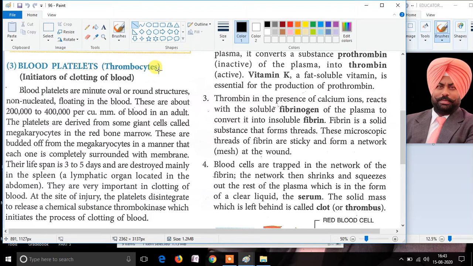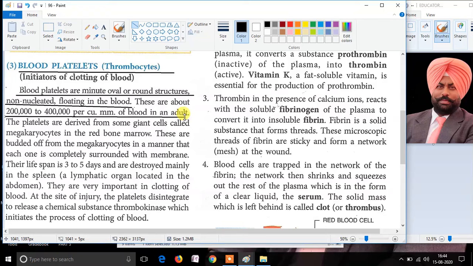Moving on further, let's discuss the third cellular part, that is blood platelets, which are also known as thrombocytes. These blood platelets are minute oval or rounded structures. They do not have a nucleus, meaning they are not nucleated, and they are floating in the blood, and their count is about 2 lakh to 4 lakh per cubic millimeter of blood in adults.